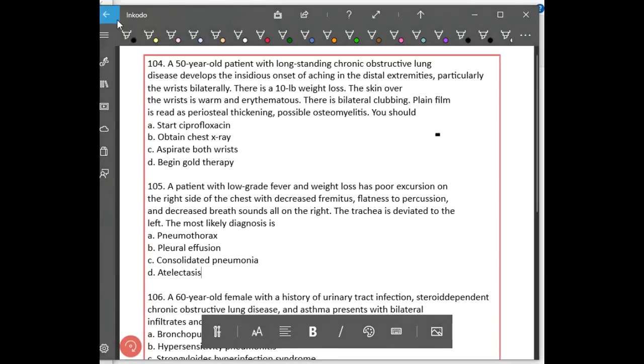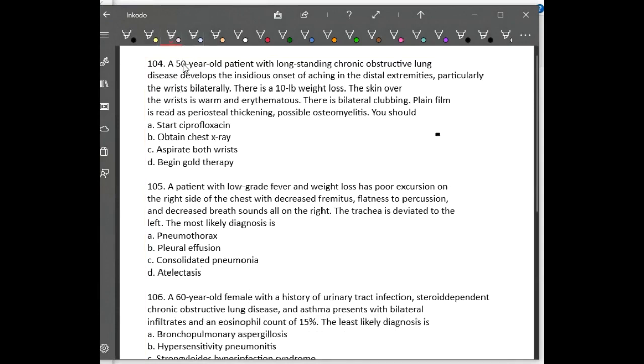Right. So, in this, the first question is: a 50-year-old patient with long-standing chronic obstructive pulmonary disease develops insidious onset of aching in the distal extremities, particularly the wrists, and there is a 10-pound loss of weight. The skin over the wrist is warm and erythematous. There is bilateral clubbing. Plain X-ray shows periosteal thickening, and there is osteomyelitis. Then what is the step?